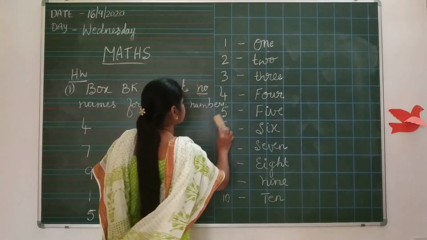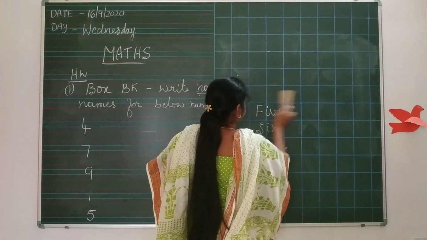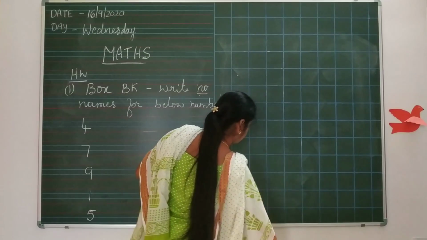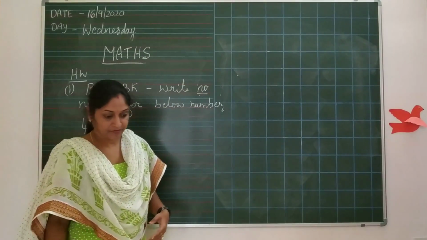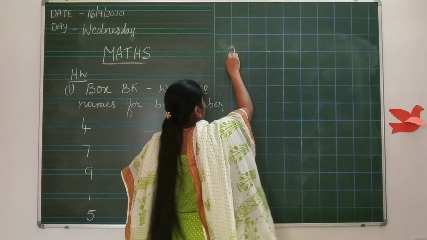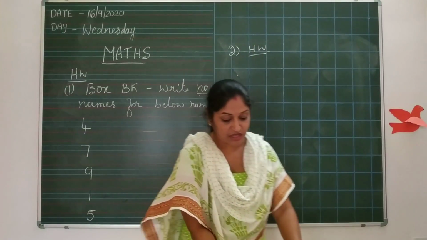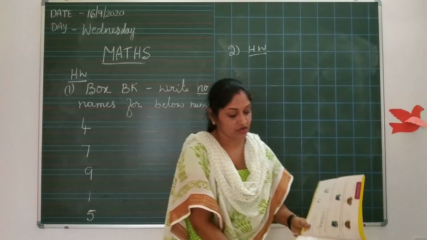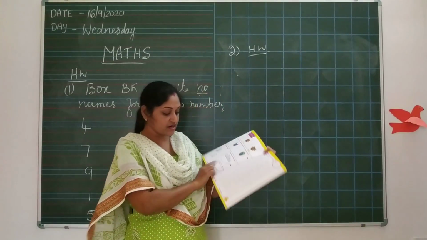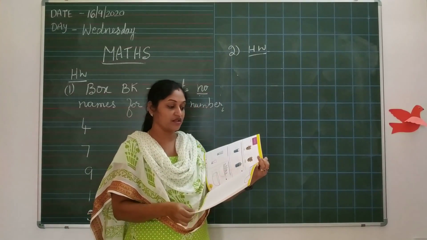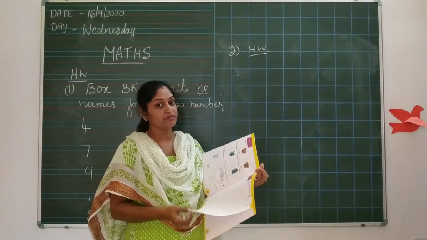Another homework, the second homework is: you all have the mathematics readiness book? No? Yesterday you completed page number 12, the tracing of the number.